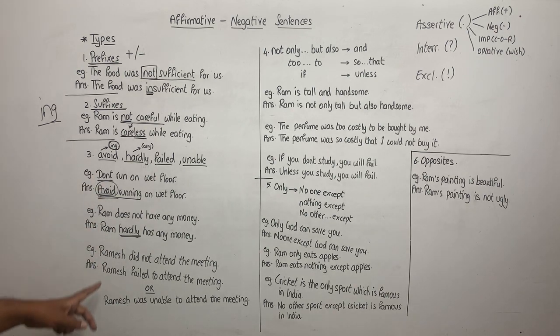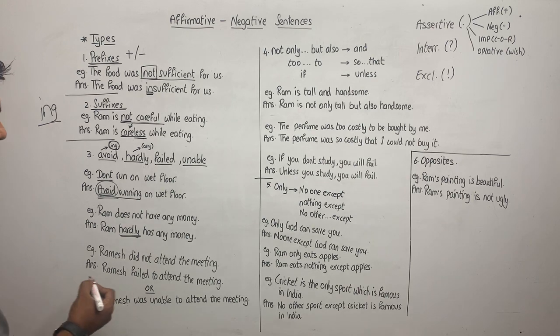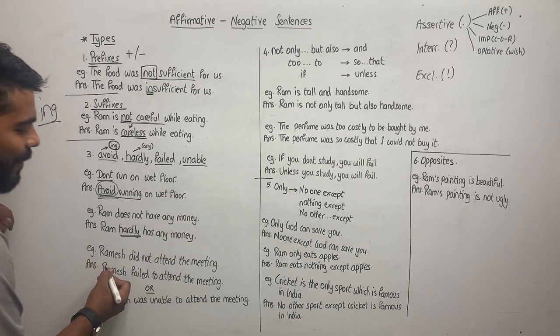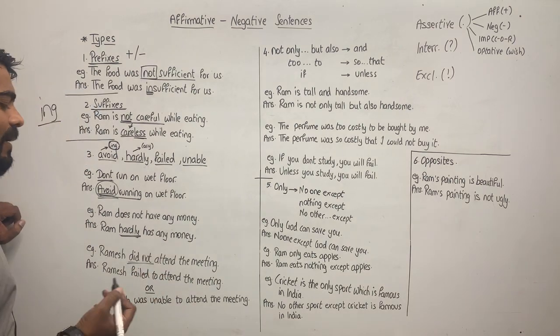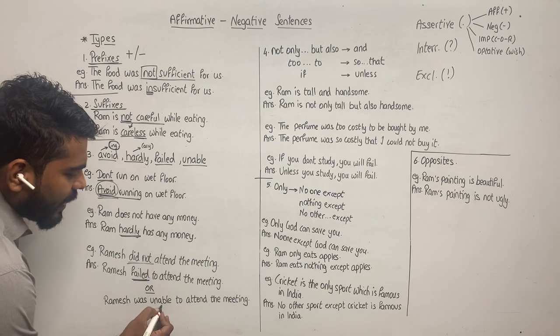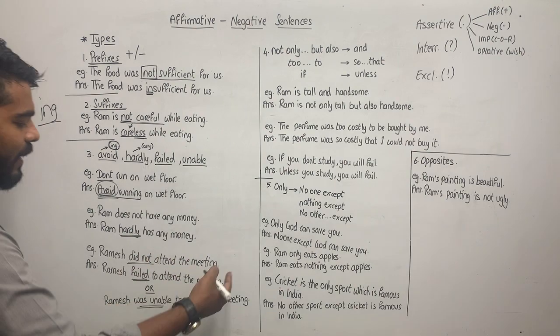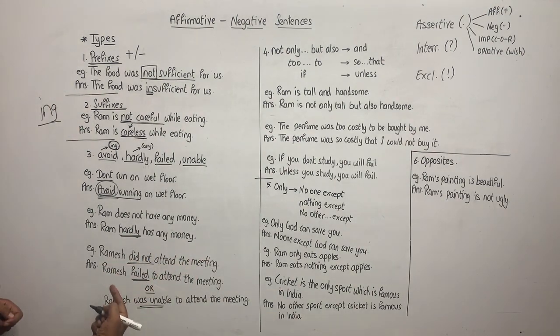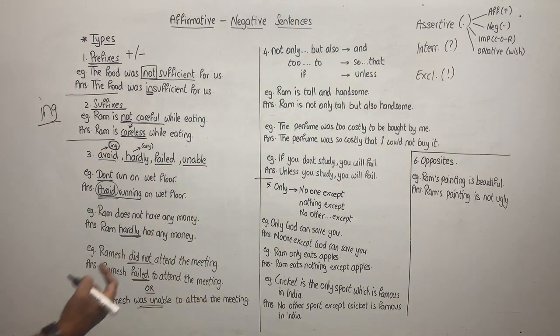Okay? Ram did not attend the meeting. Don't mind the slopes that the sentences take sometimes in the continuity of writing. Ramesh did not attend the meeting. Now because he did not attend the meeting, it means he failed to attend the meeting, or you can say he was unable to attend the meeting. So Ramesh did not attend becomes Ramesh failed to attend the meeting, or Ramesh was unable to attend the meeting.